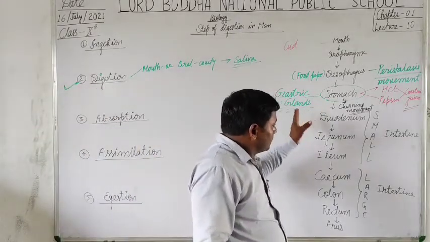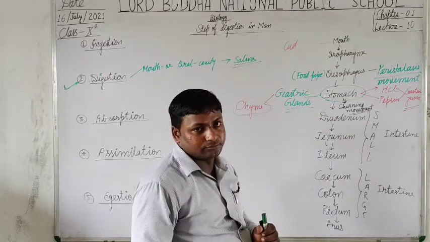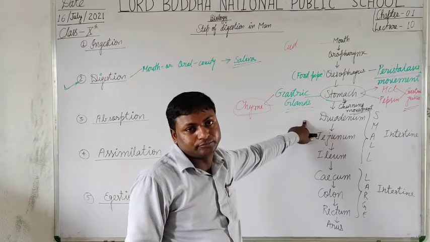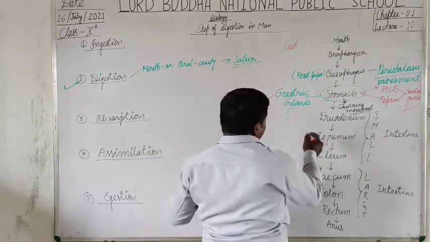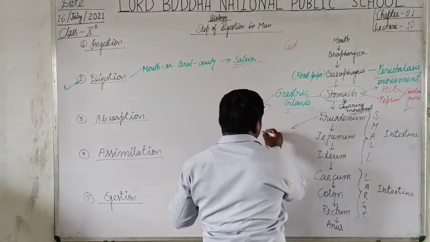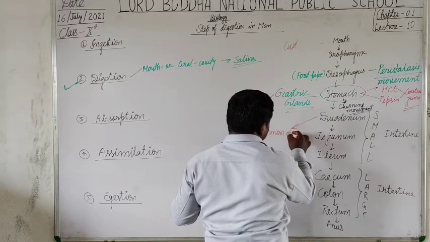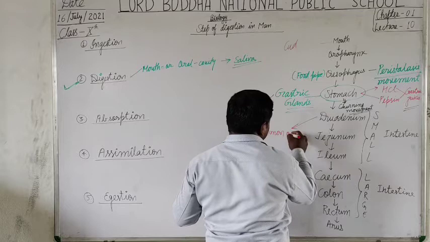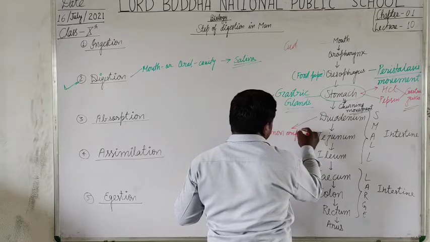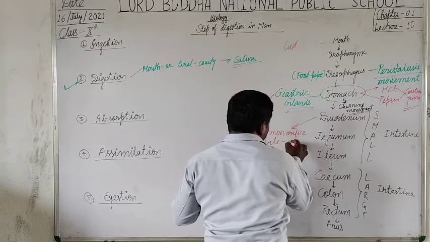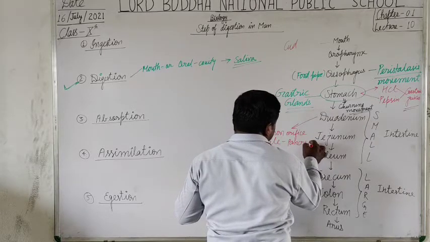Now, as the chyme enters into the duodenum, the duodenum contains a common opening or orifice of the bile and pancreatic duct.